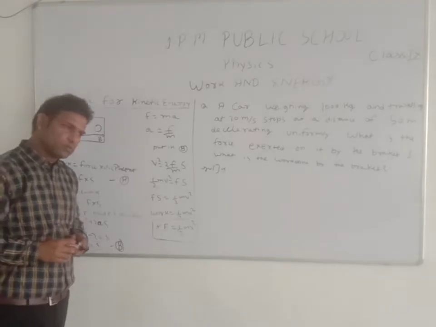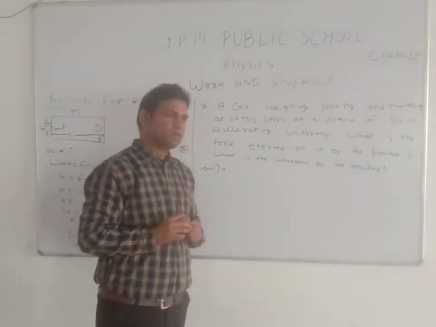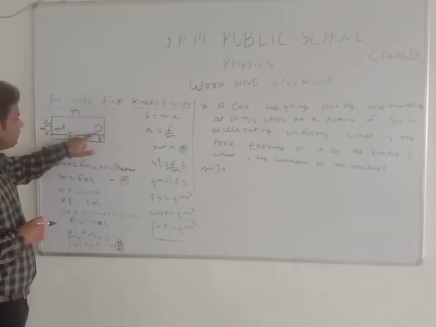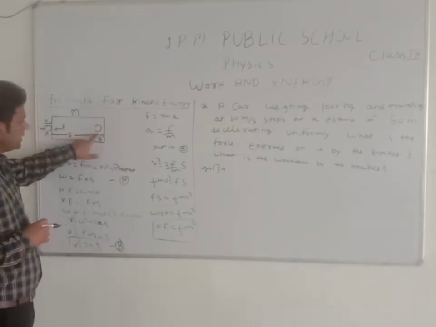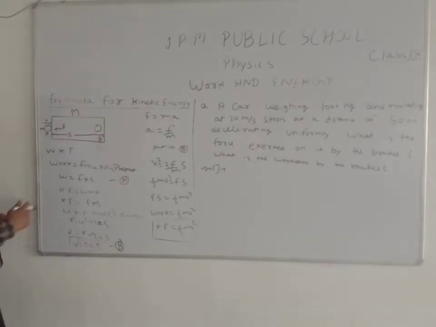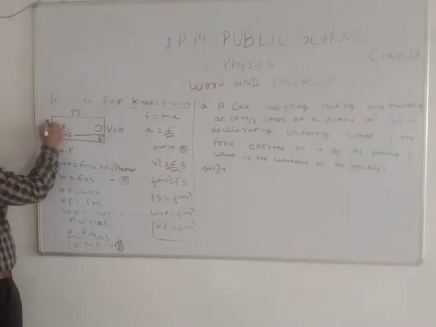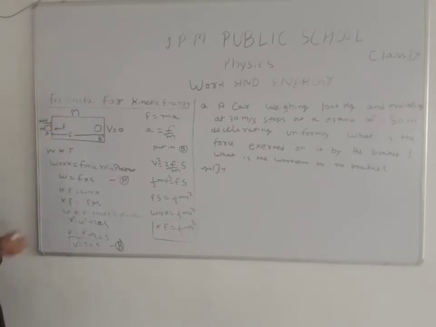It means this force retards the velocity. When the ball reaches point B, then the ball stops. It means the final velocity v is 0, and the initial velocity u equals v. Initial velocity u equals v and final velocity v equals 0.